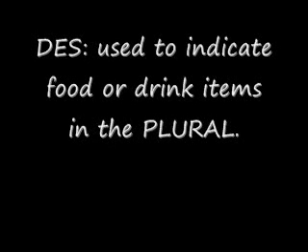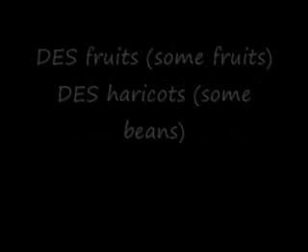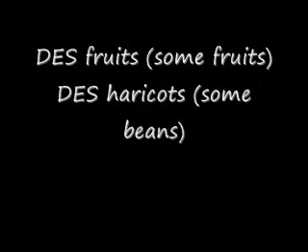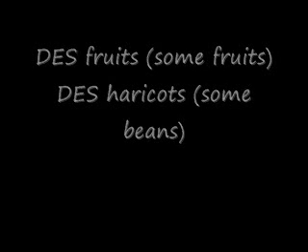Okay, now we finally come to our last partitive article to know for this tutorial. It will be des. For those of you who already know the articles in French, you will know that des is used only for plural things. So you use des whenever the food or drink item is in the plural form. For example, des fruits, some fruits, or des haricots, some beans. So again, you will use des for plural items.